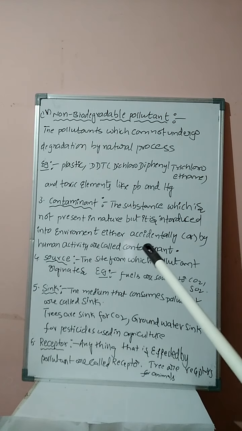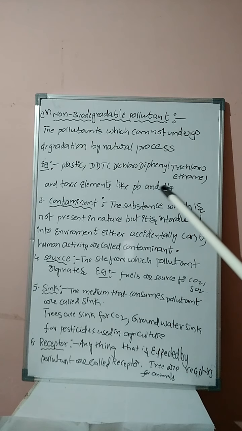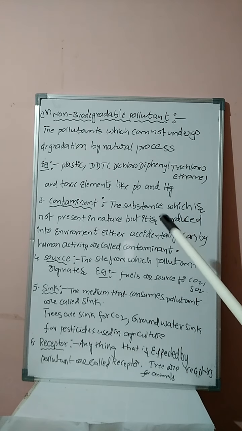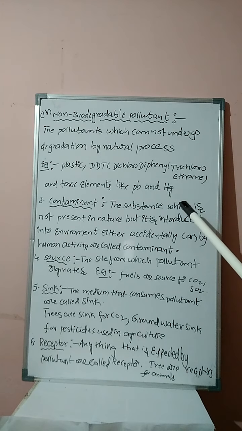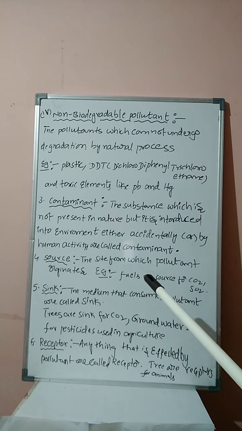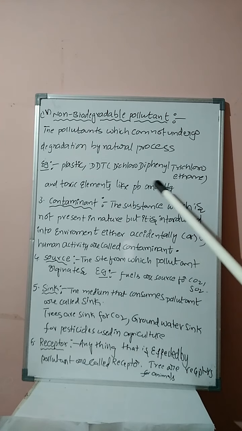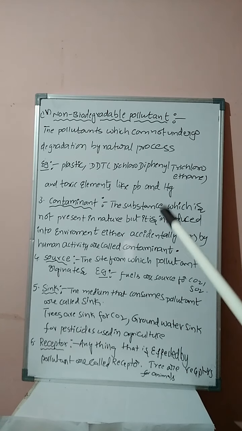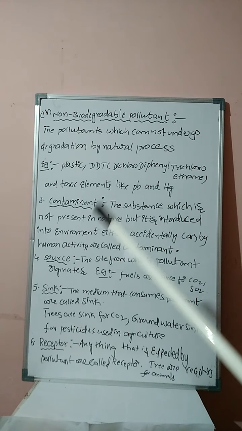And toxic elements like lead and mercury. Once lead and mercury are manufactured, they do not undergo degradation by natural process. Years together they will survive, hence they are toxic elements. We know that lead is highly toxic and mercury is also toxic in nature. A good example is plastic.